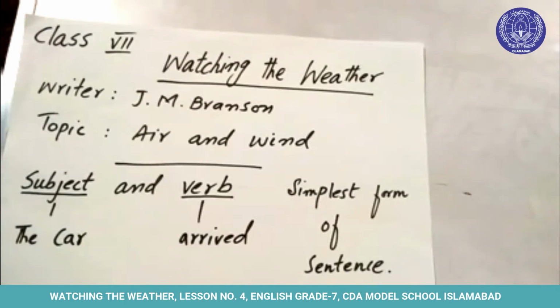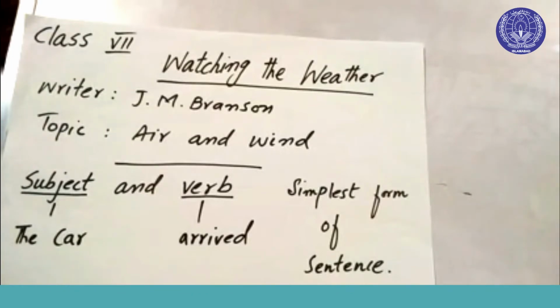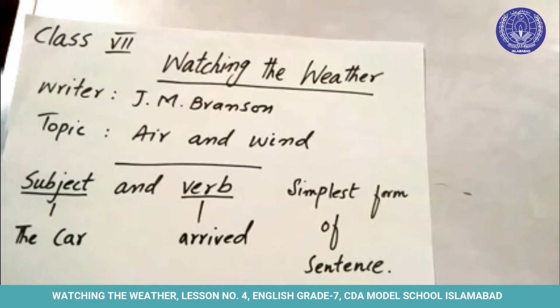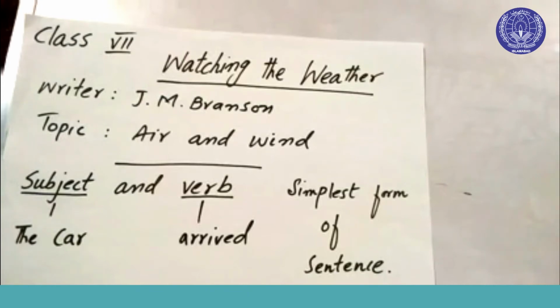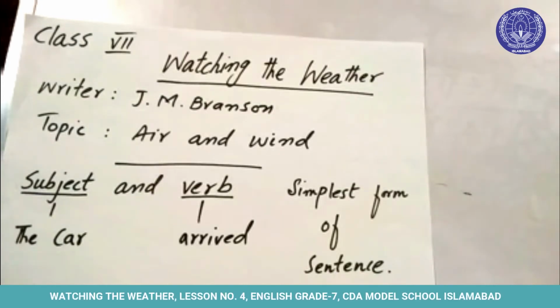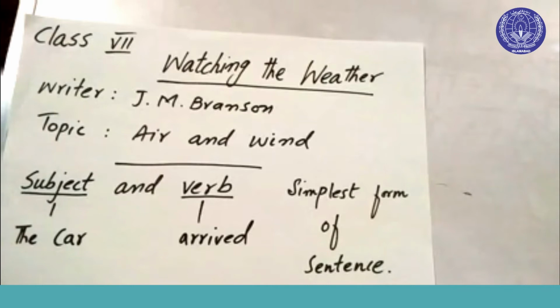Now we come to the exercises. Exercise A is which of these statements are true and which are untrue, and it is on page number 18 of your textbook. After reading this chapter, you will be able to solve this exercise. After this, we are going to have question answers. You are going to have 5 questions and you have to write answers in your notebook.